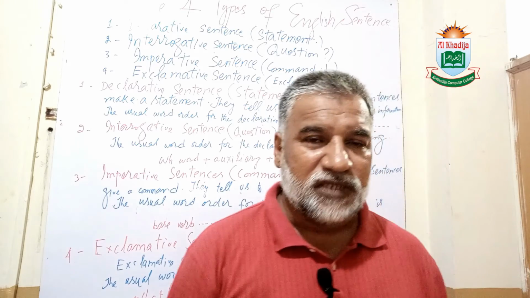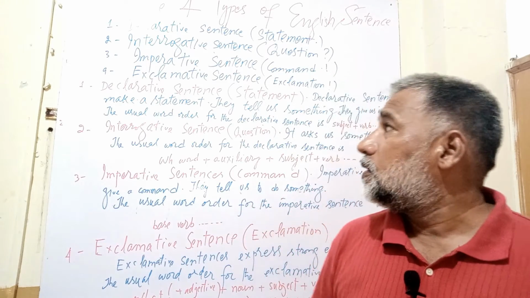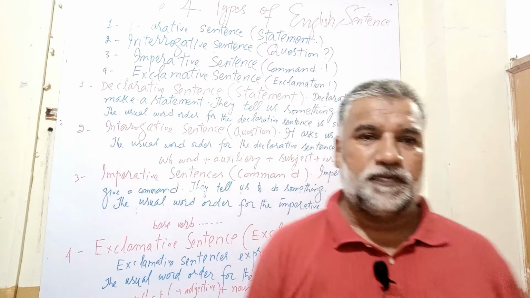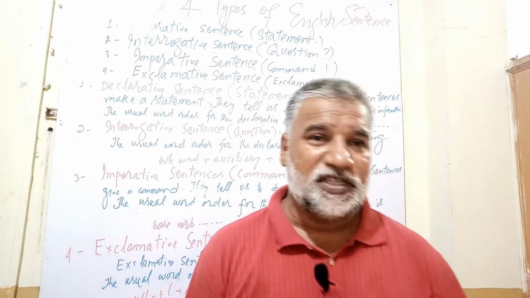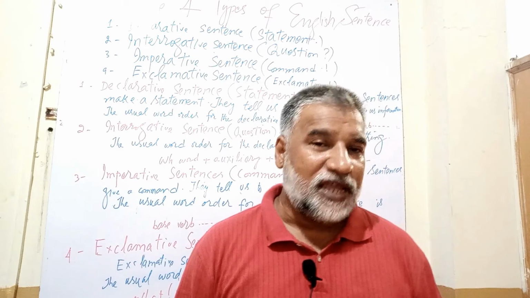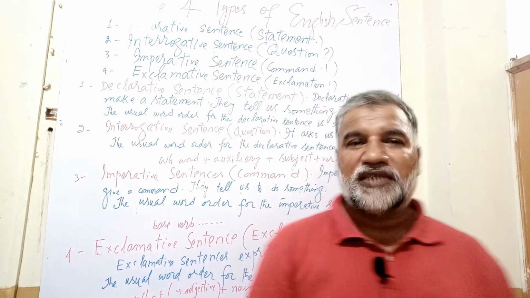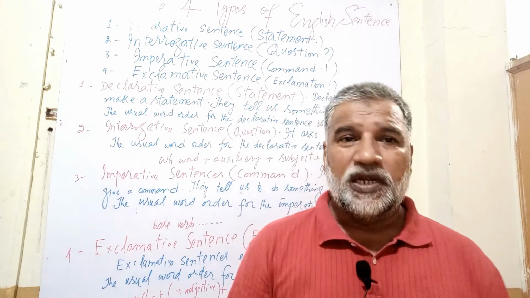Last but not least, the fourth type of sentences are exclamative sentences, because they show exclamation, they show surprise, they show wonder. So they end with the sign of exclamation. So these were the four types of sentences. Now we will go into their detail.